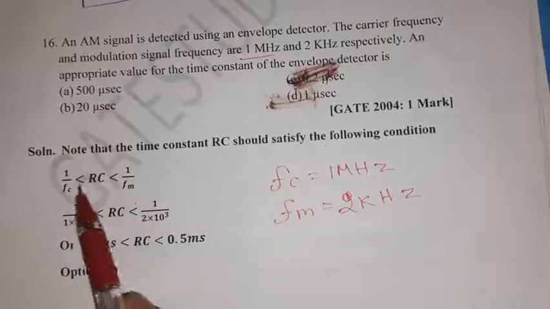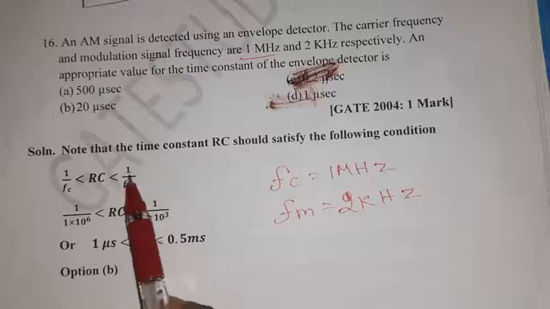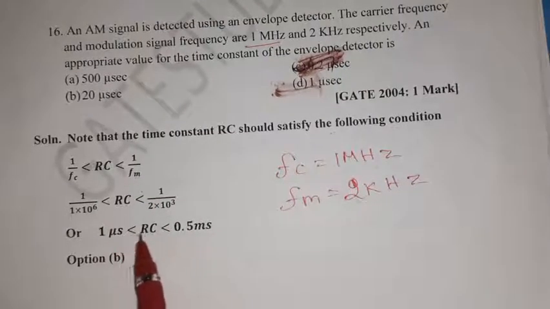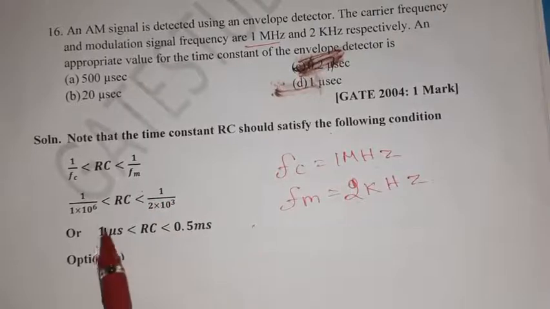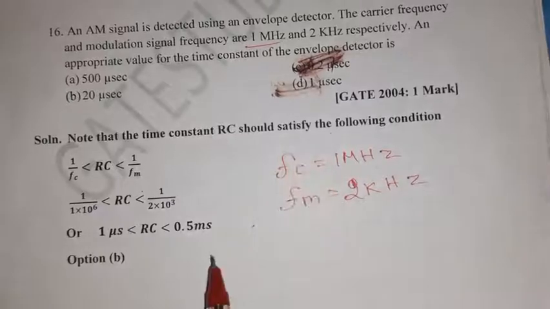So Fc is 1 into 10 power 6, and Fm is 2 into 10 cube. So 1 microsecond is less than RC, which is less than 0.5 milliseconds. It should be between 1 microsecond and 0.5 millisecond.